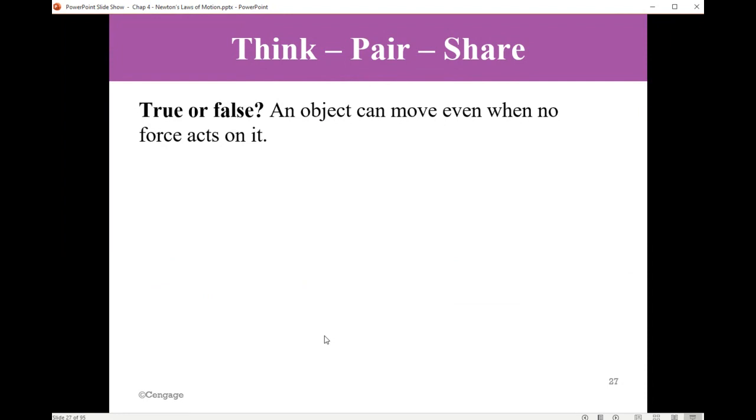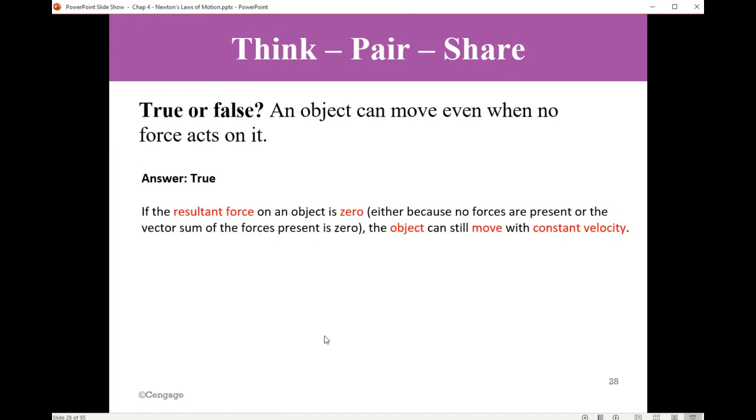Understanding. An object can move even when no force acts on it. True or false? What do you think? True. Thank you, Emerson.